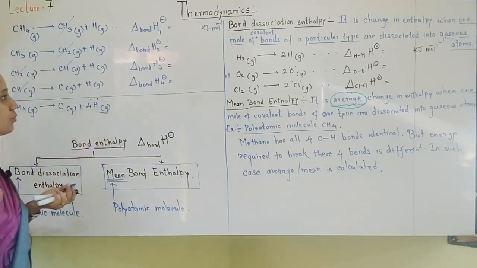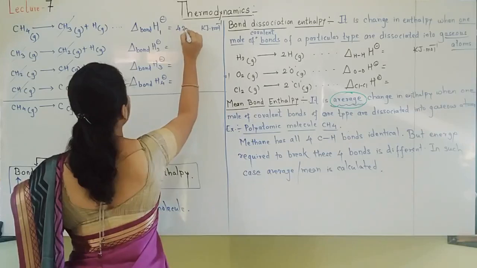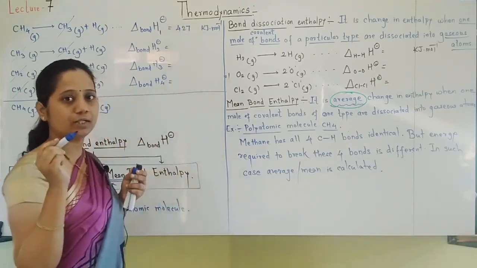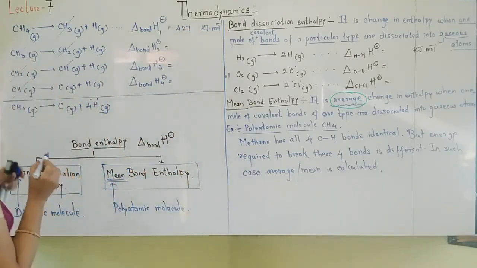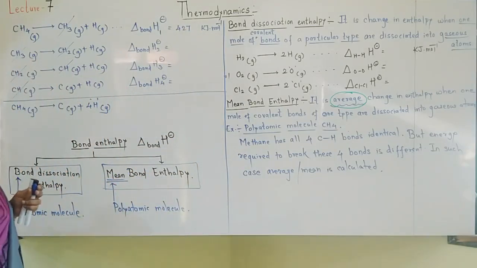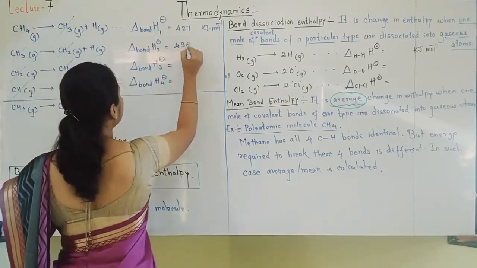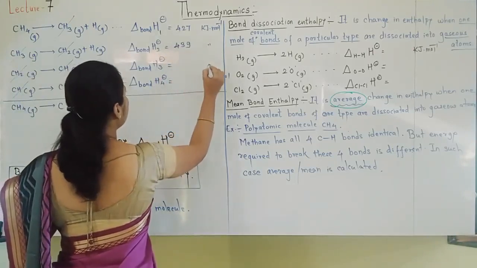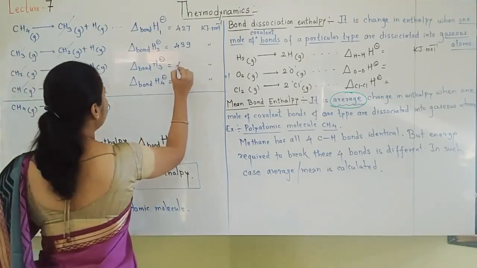Okay, so students, the values: first requires 427. All these values are in kilojoule per mole. First value, to break the first bond in methane, the amount of energy required is 427. For the second, 439 is required. Next value is 452.